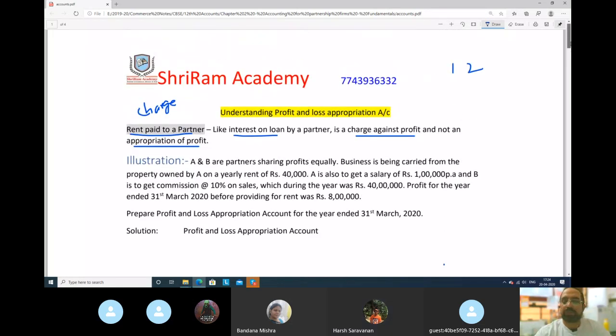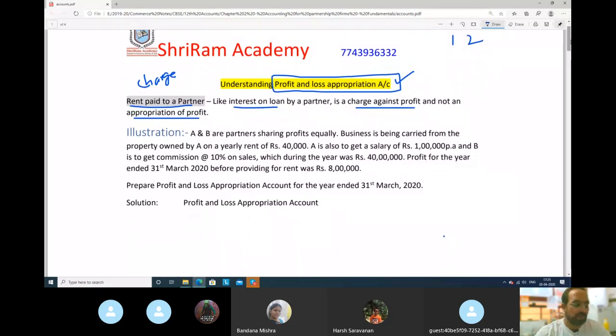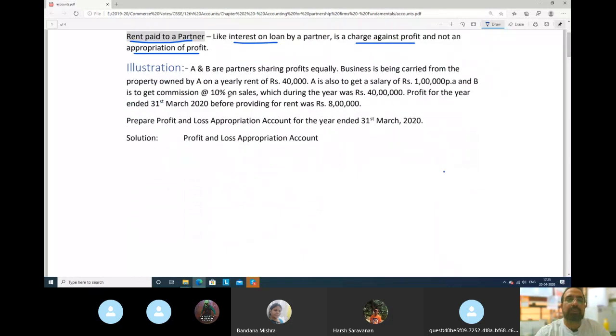Now let us solve an illustration, and then we will see what we are going to study today, on 20th of April 2020. Time is almost 5:30. We are going to understand the concept of profit and loss appropriation account. This topic we should understand very thoroughly. The profit and loss appropriation account is prepared after the profit and loss account. Next, with this illustration, we will try to get better clarity.